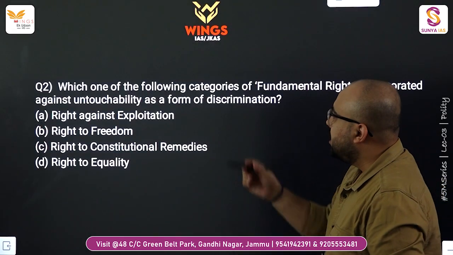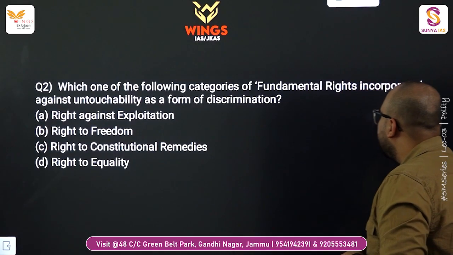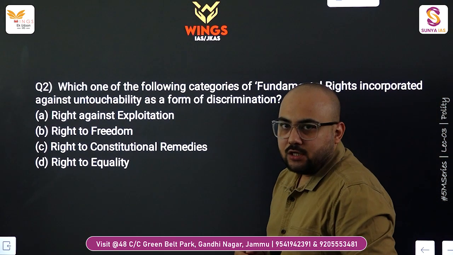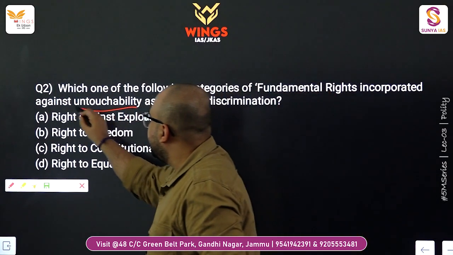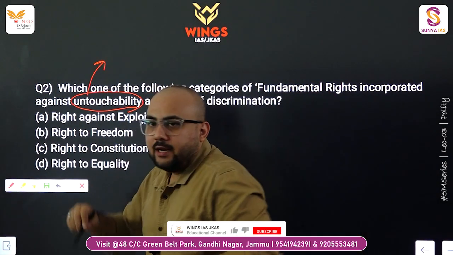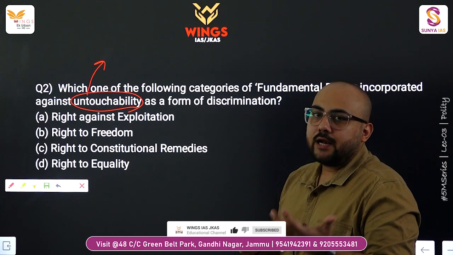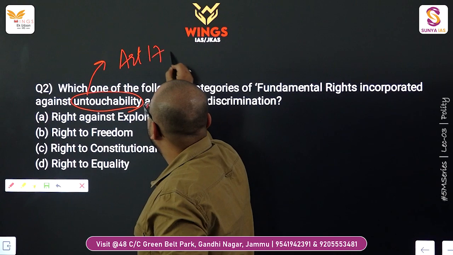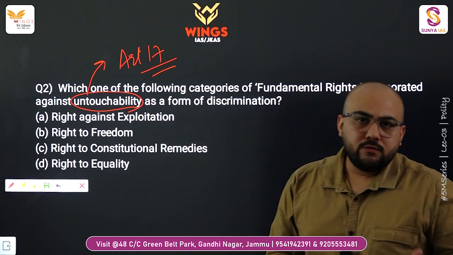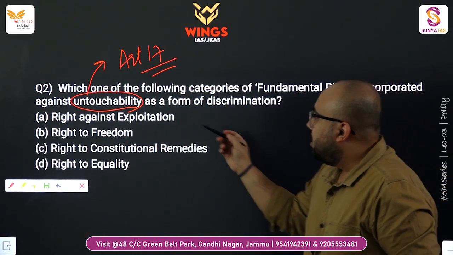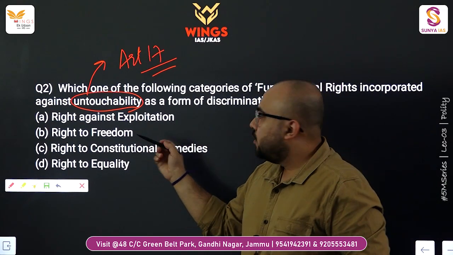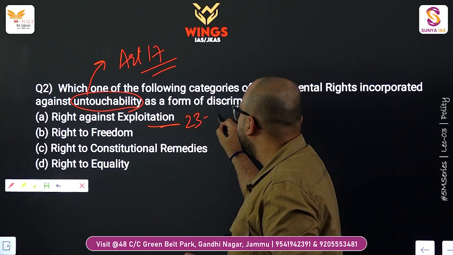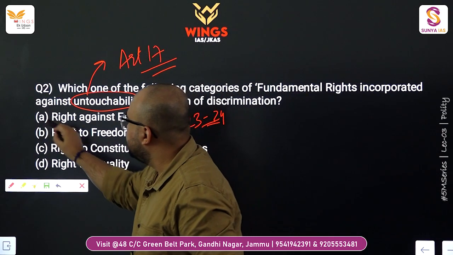The second question is, which one of the following categories of fundamental rights incorporated against untouchability as a form of discrimination? The article related to the right against untouchability is article number 17 of the Indian Constitution, which is a part of the fundamental rights of the Constitution. Right against exploitation, first option. Articles related to right against exploitation are article number 23 and 24. So this option is wrong.